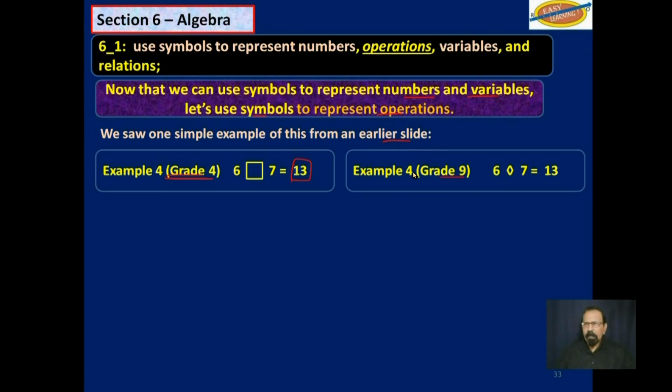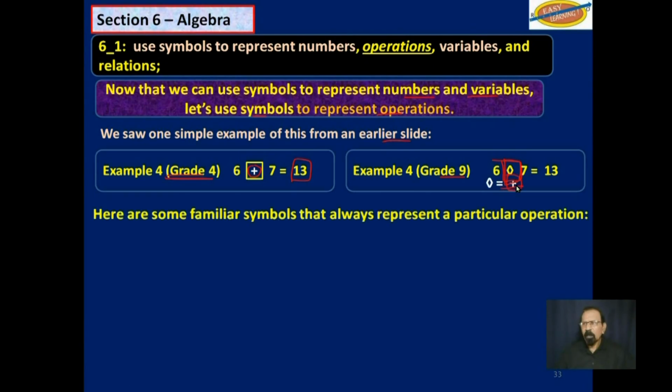In grade 9, instead of that box, you may see a symbol like this. Same thing. We found out that if you add 6 and 7, so 6 plus 7, you get 13. So this symbol here means plus. Now here are some familiar symbols that always represent a particular operation.